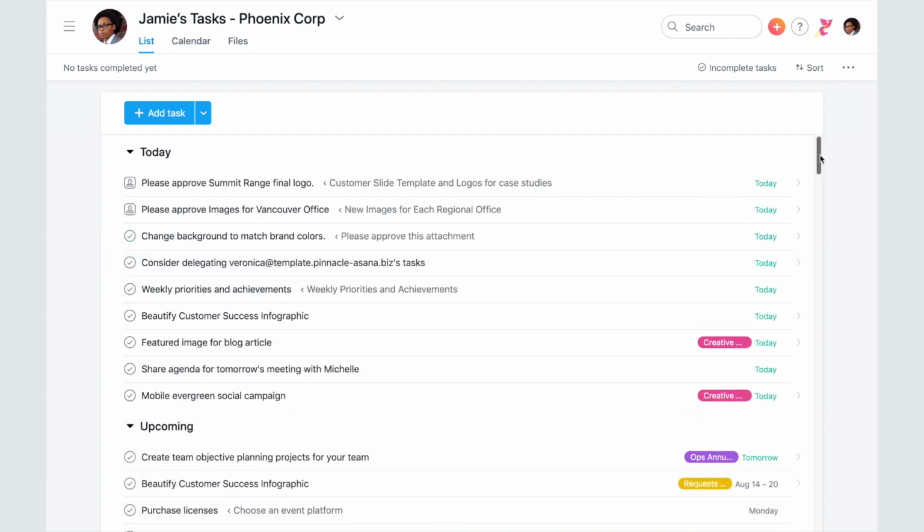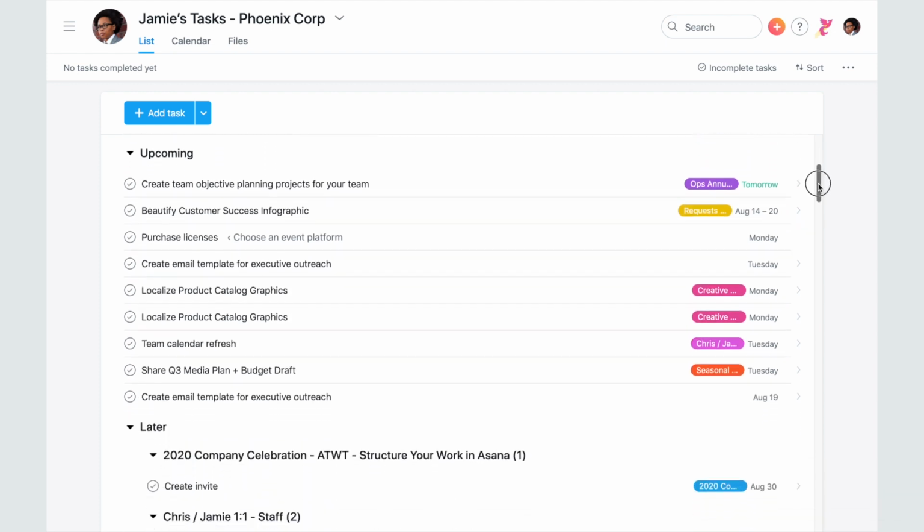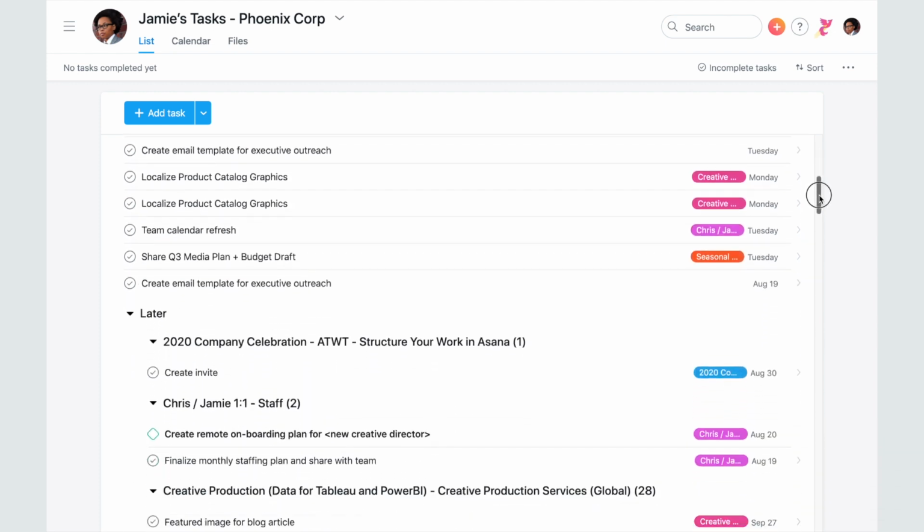By giving every task a due date and categorizing it, Asana will auto-promote them to your upcoming and today sections 1 week and 1 day out. Nothing gets lost, but you also don't have to keep everything on your radar at once.